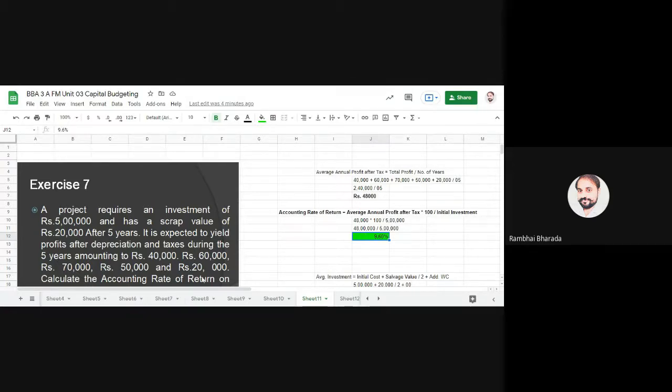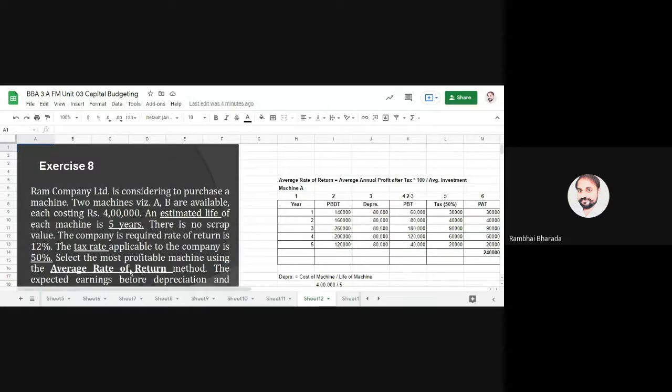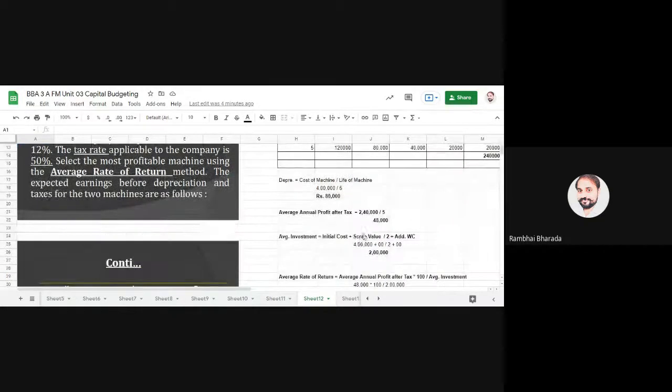But when it comes to average rate of return, here we have accounting rate of return. But when the question asks to find out the average rate of return, instead of initial investment, you need to find the average investment. Please remember this formula: average investment is equal to initial cost plus scrap value divided by 2, plus additional working capital.